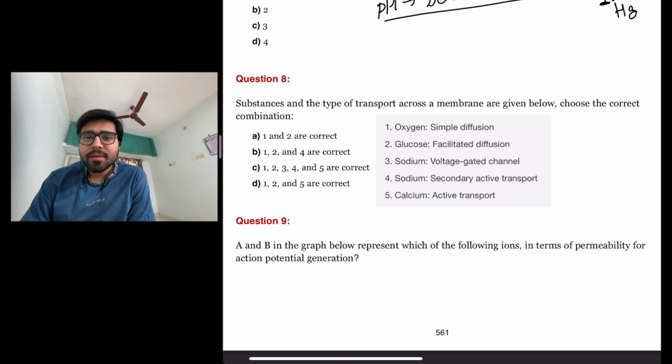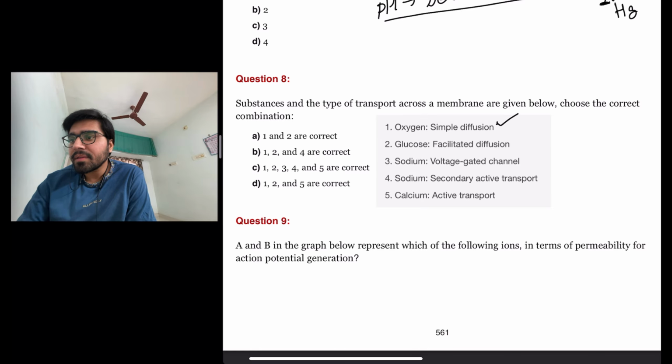Okay, the next question is, substances and the type of transport across a membrane are given below. Choose the correct combination. So let us see the substances and the type of transport shown in the statements. Oxygen by simple diffusion. Yes, it is correct. Glucose by facilitated diffusion. Yes, it is also correct.